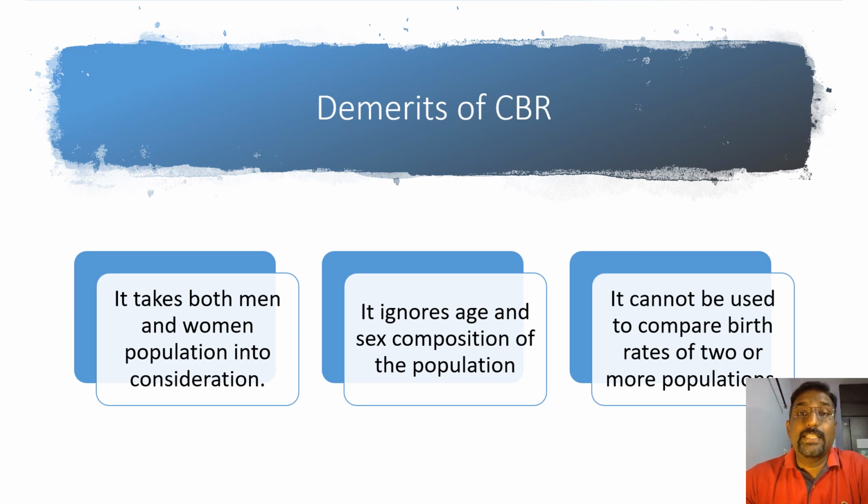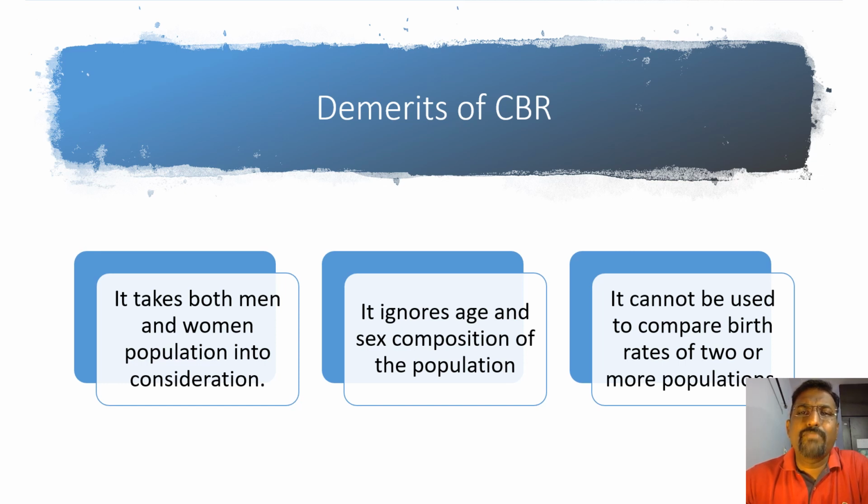The first demerit says it takes both men and women population into consideration. Where does it take? In the denominator. When we consider it as average population in a year, in the denominator it takes into consideration all the members of the population.